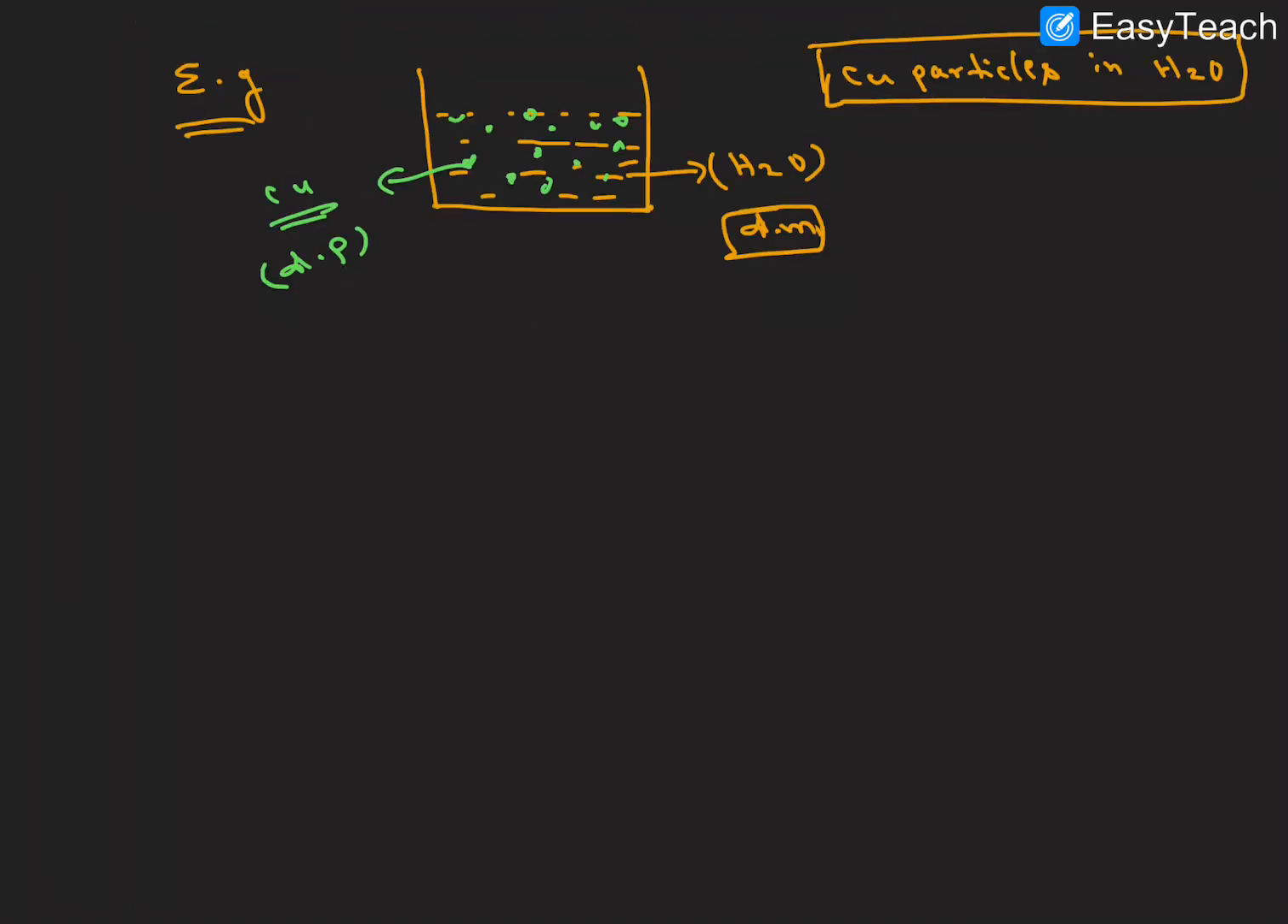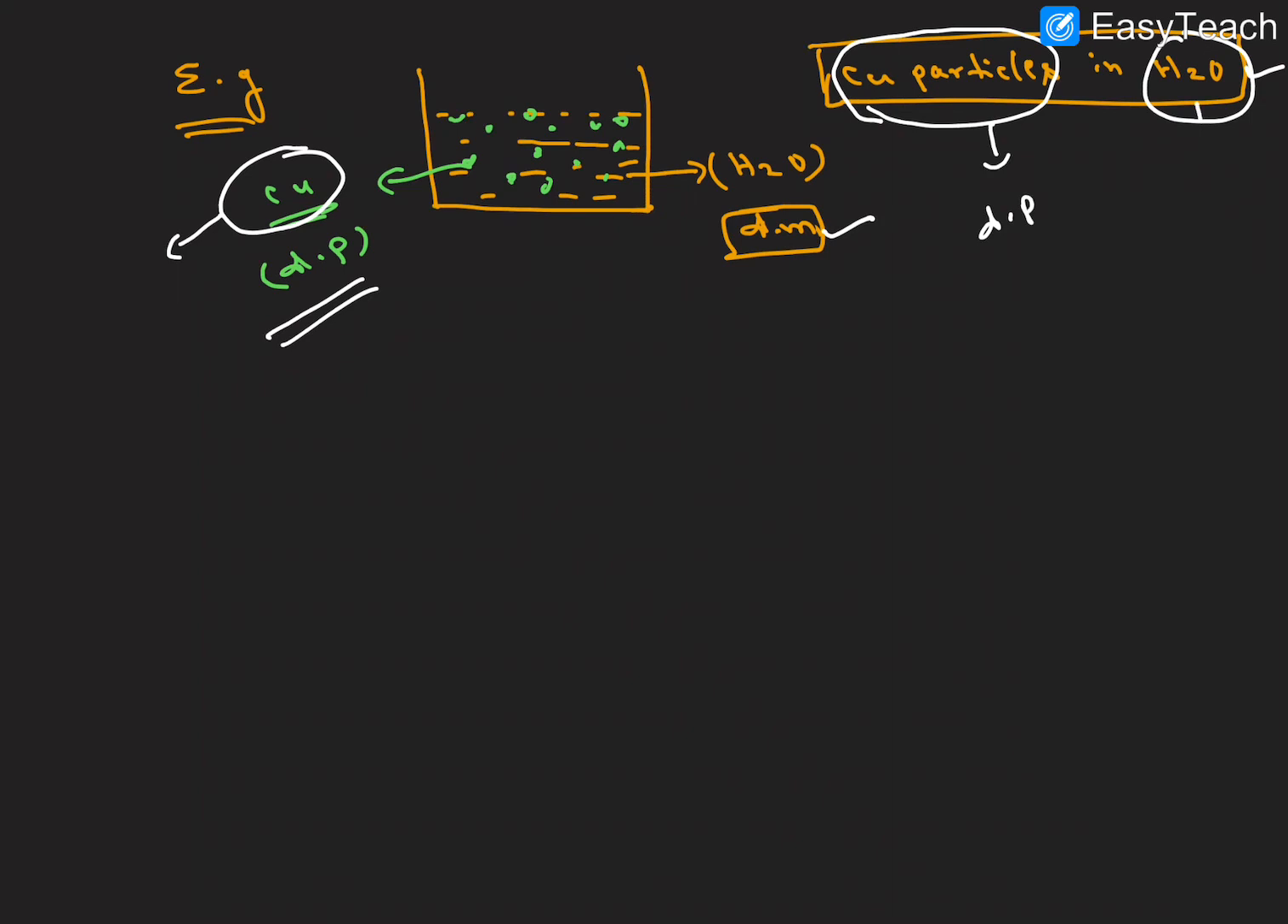I hope it is very clear. Let me explain one example here. Copper particles in H2O means the copper particles are present in H2O, right? So the copper particles are called the dispersion phase, and the water, in which the particles are present, is called the dispersion medium. I hope it is very clear.